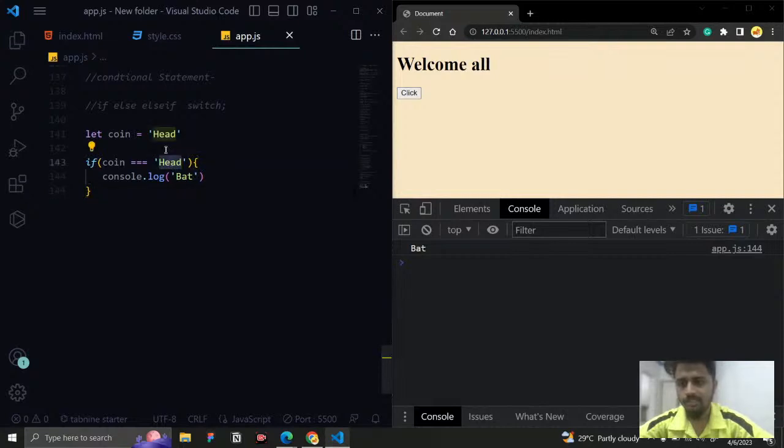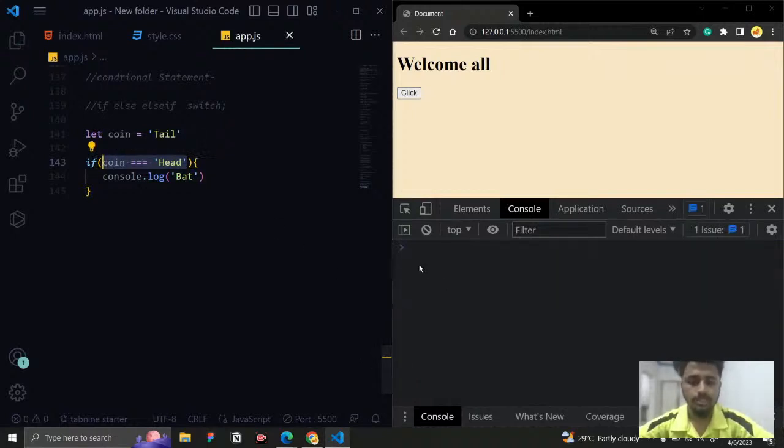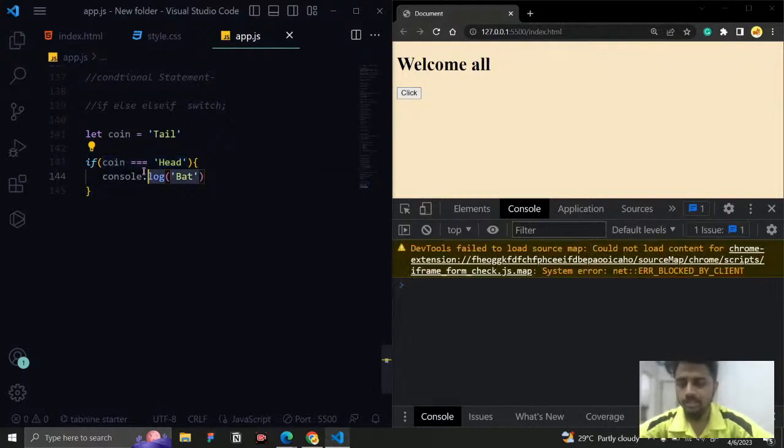So if I change the value from head to something like tail, now it will check the condition. The value is not equal to tail, so it is not going to return anything. If it is true, I want to write this. What if it is false? Then what do I want to write?